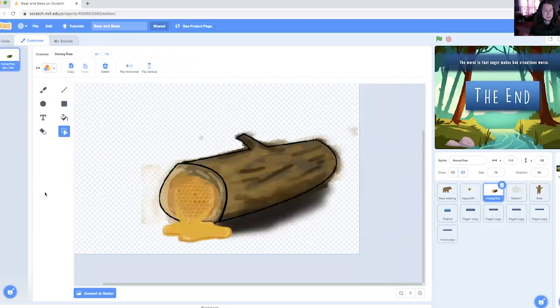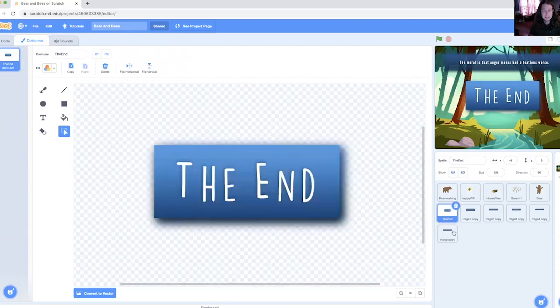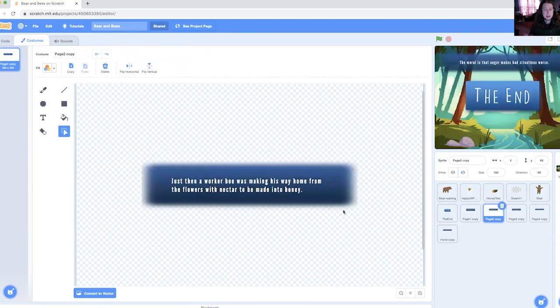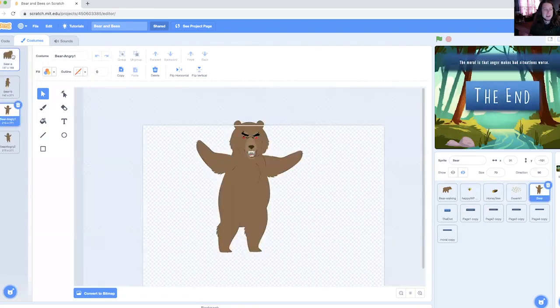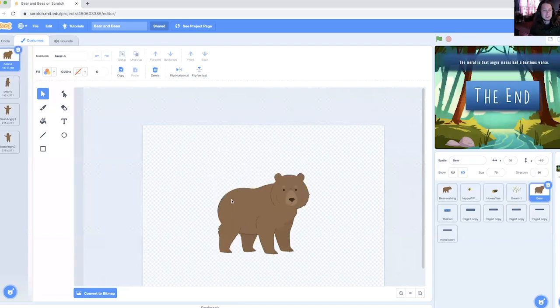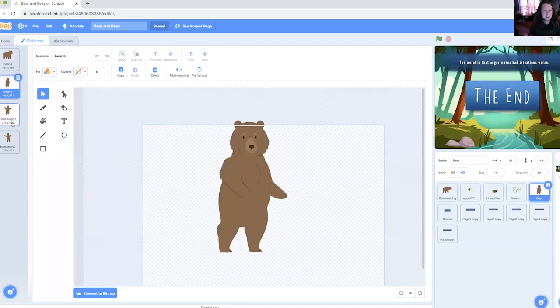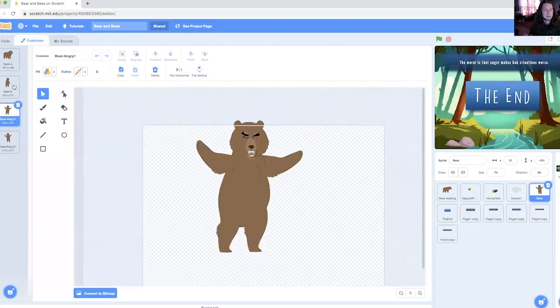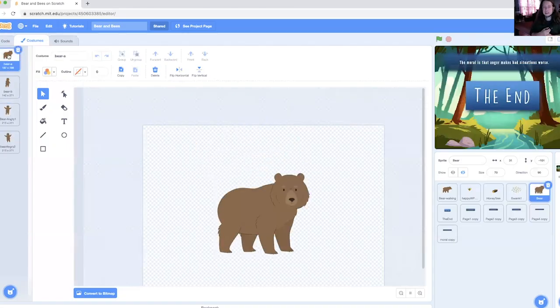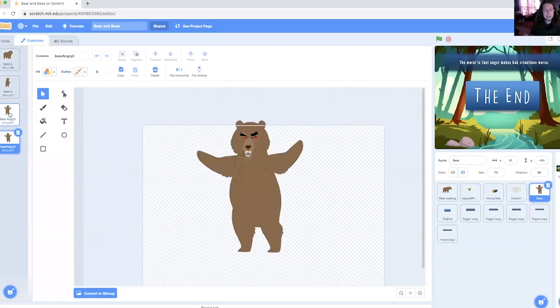Some of them, like this honey tree or the text boxes that I created, don't have any costumes at all. The swarm has an extra costume so they can flap their wings. And the angry bear, who first gets stung and his eyes get wide, stands up, gets angry, and bounces back and forth here. So you can see it's not super complicated animation, but it is the pieces of the animation, we have to set those up in advance.